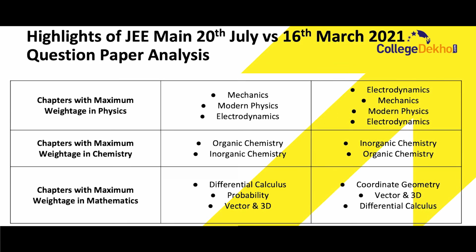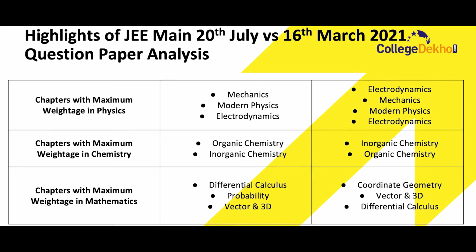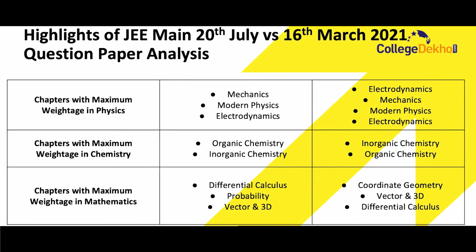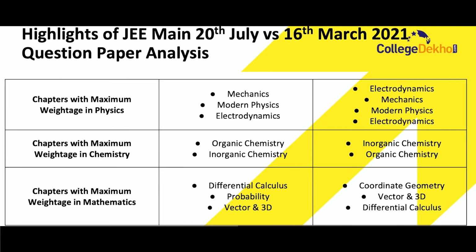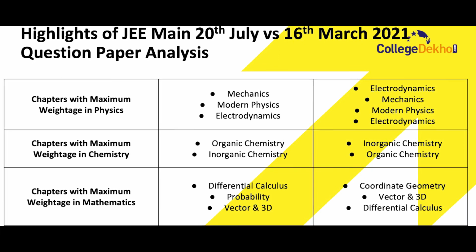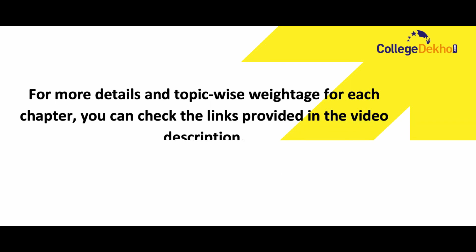The chapters that had the maximum weightage in mathematics for the 28th July exam were differential calculus, probability, vector and 3D. While for the 16th March exam, the topics which had the maximum weightage in mathematics were coordinate geometry, vector and 3D and differential calculus. For more details and topic-wise weightage for each chapter, you can check the links that have been provided in the video description where you can find the detailed analysis and questions and all other important things for the exam.